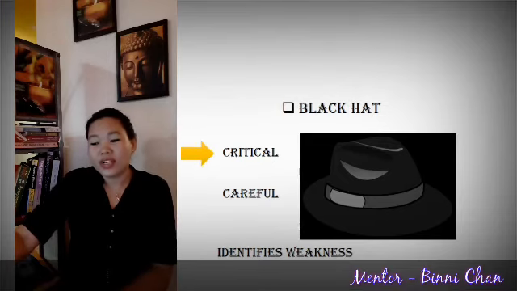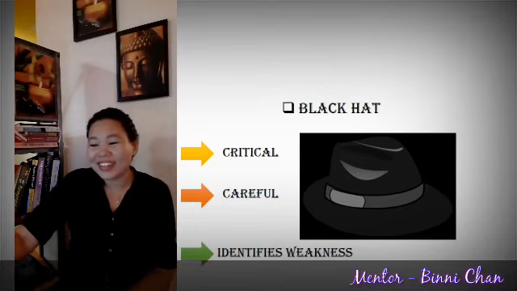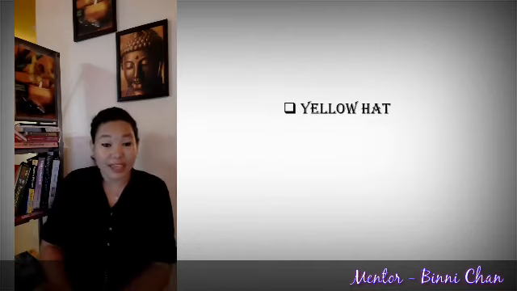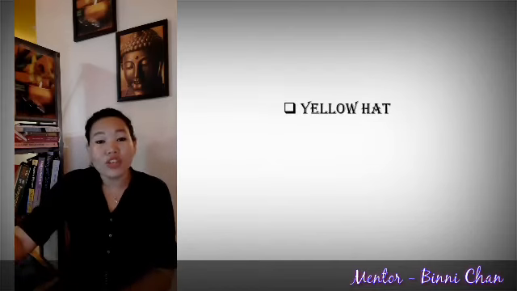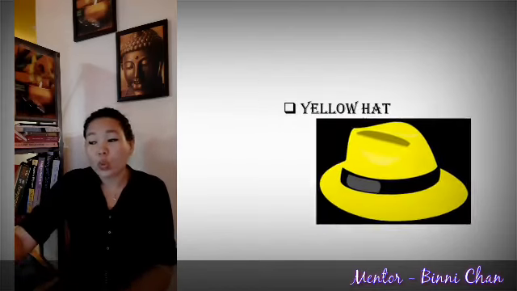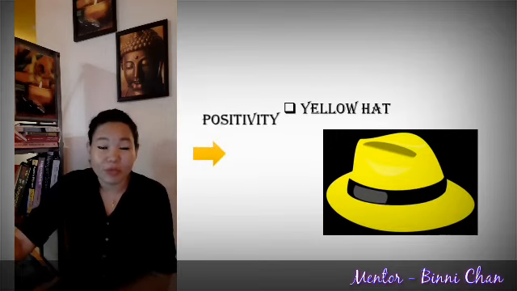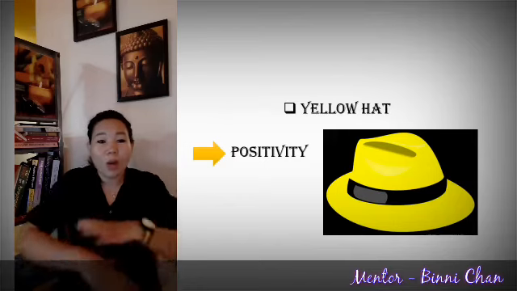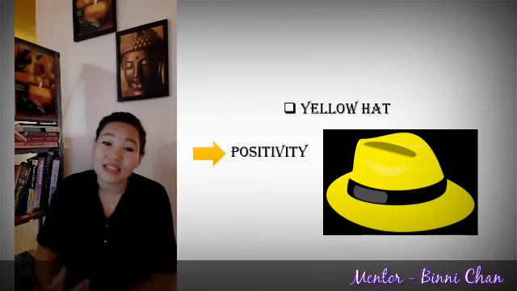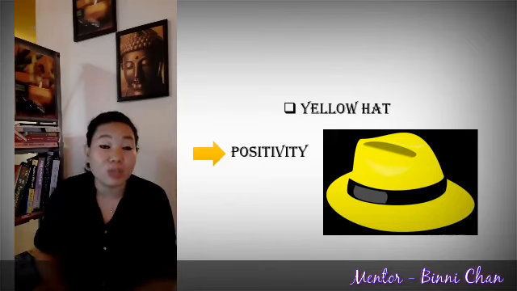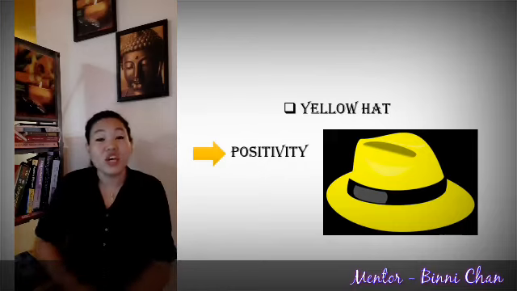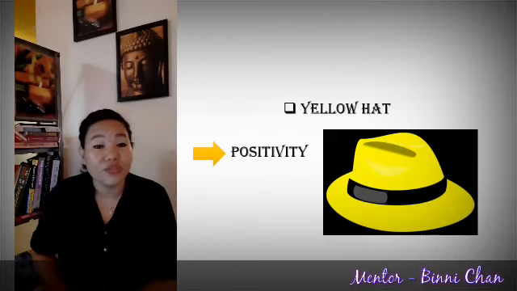So the next hat is basically your yellow hat. So when we talk about the yellow hat, we talk about being positive. Alright, so yellow hat is all sunny and bright like the sun, and it gives us much more positivity, it gives us much more confidence.